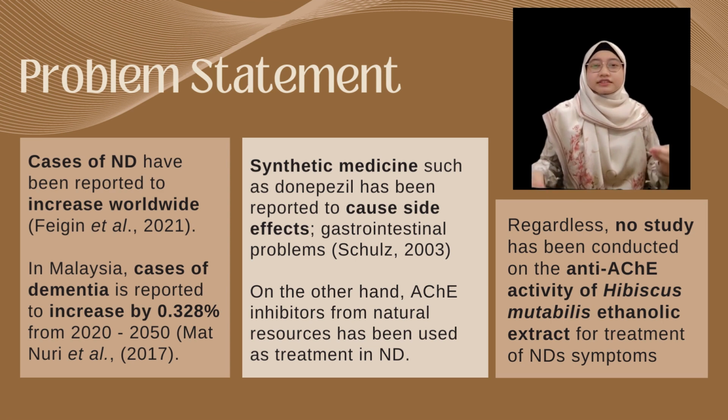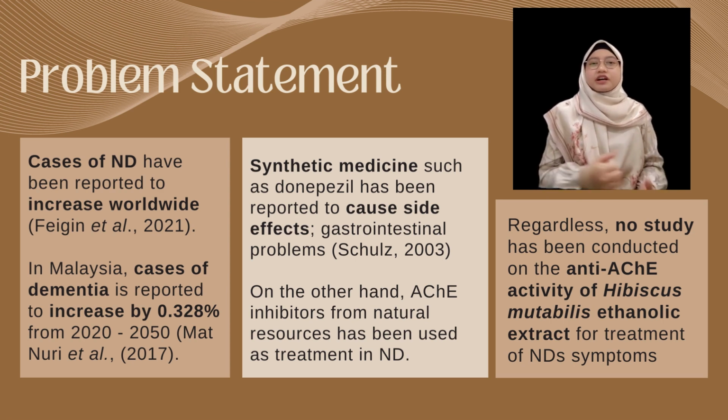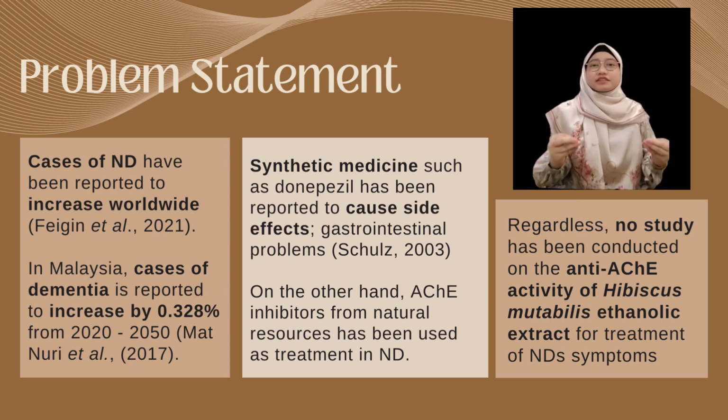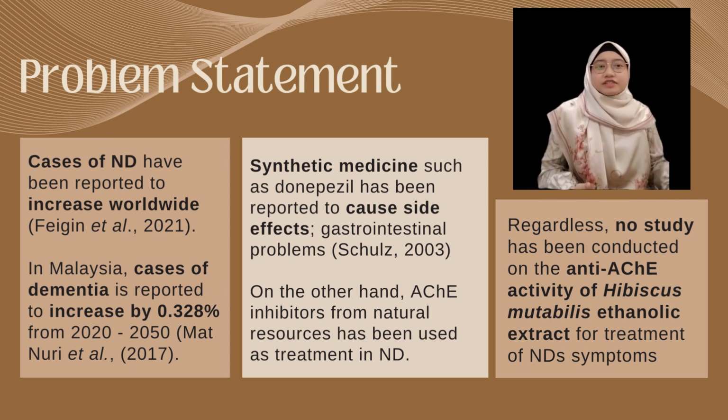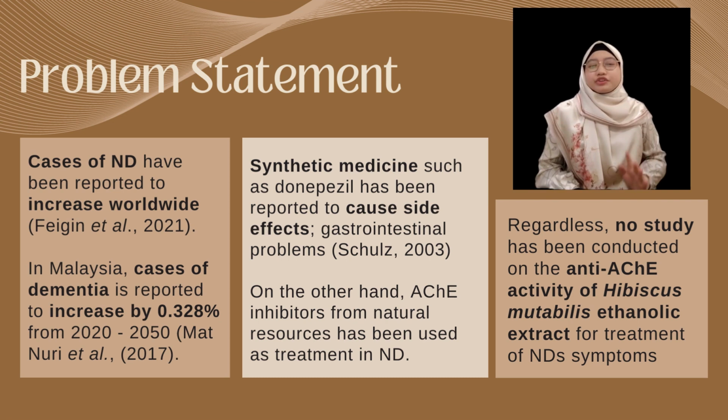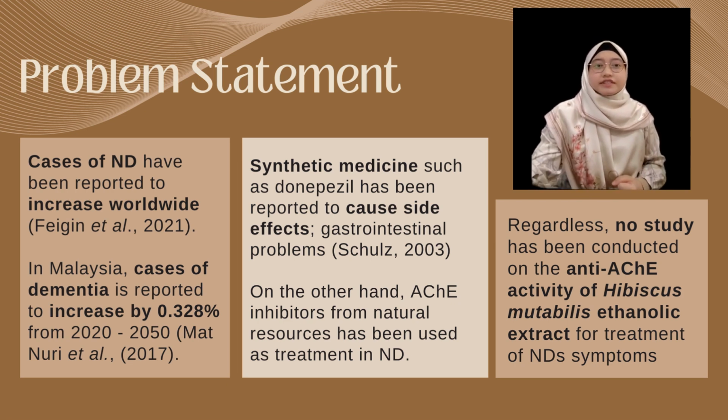natural resources that are used as acetylcholinesterase inhibitors are said to be potent and reversible, but there are no studies conducted on anti-acetylcholinesterase activity of Hibiscus mutabilis as treatment for these neurodegenerative diseases.